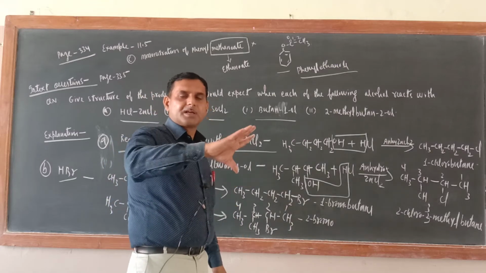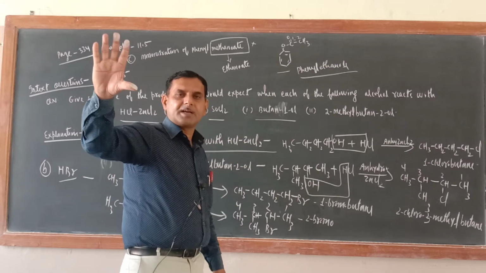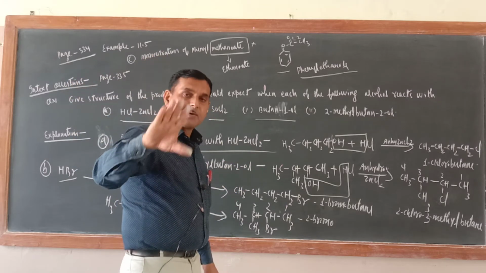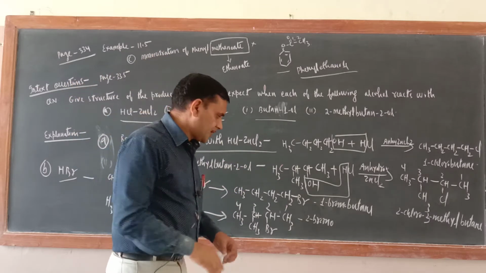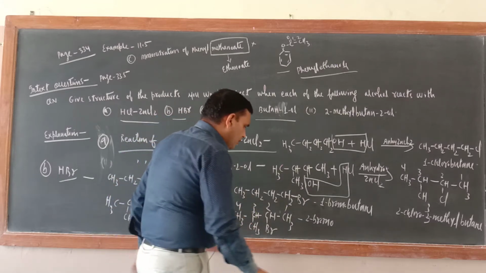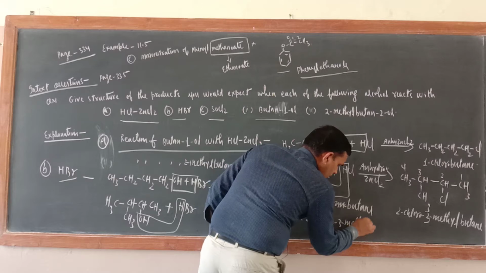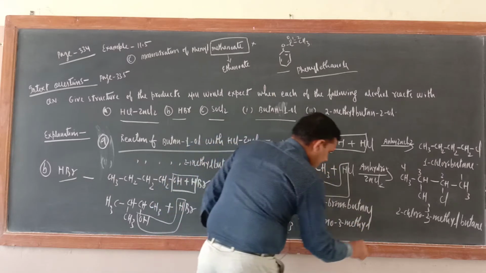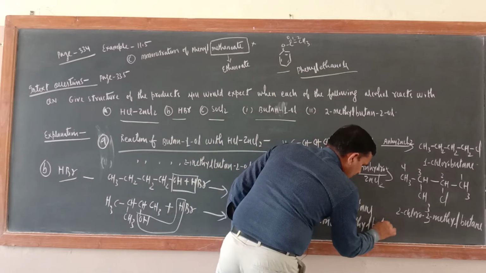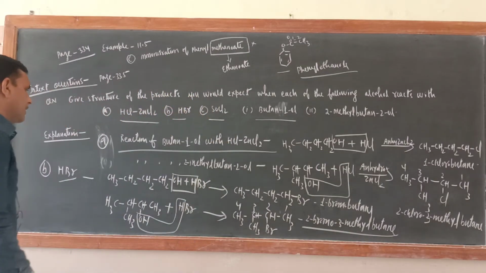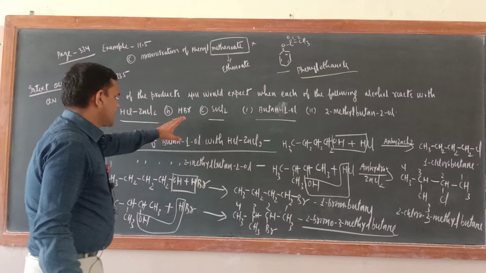What should be there? In the big space you should write the chemical reaction, you should write the product name, and wherever possible try to write the IUPAC name only. So 2-bromo-3-methylbutane. Okay, 2-bromo-3-methylbutane. So in this way this is also completed.